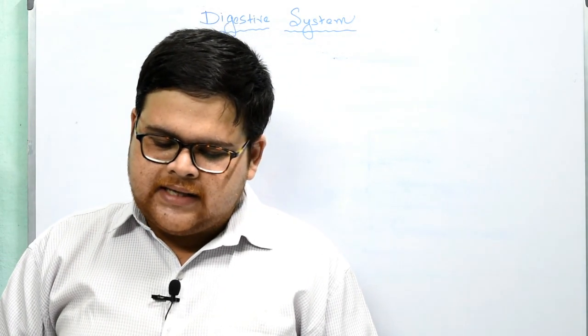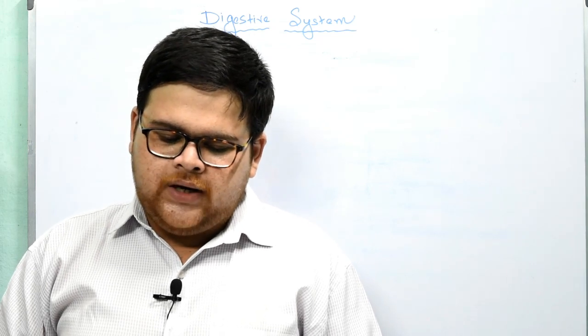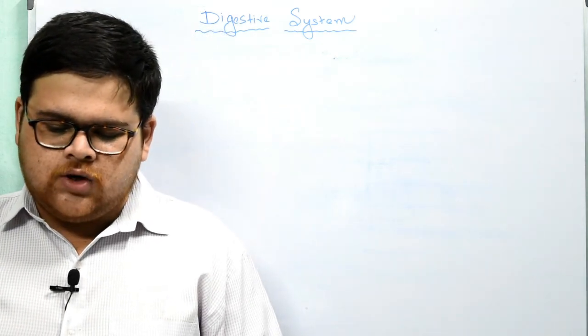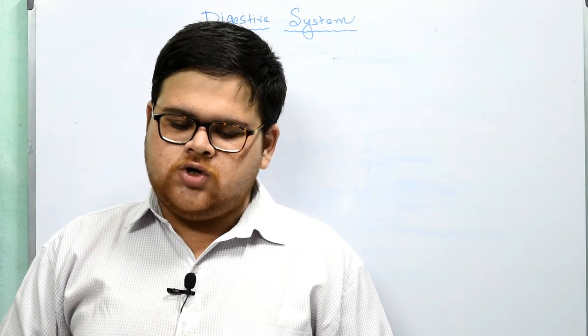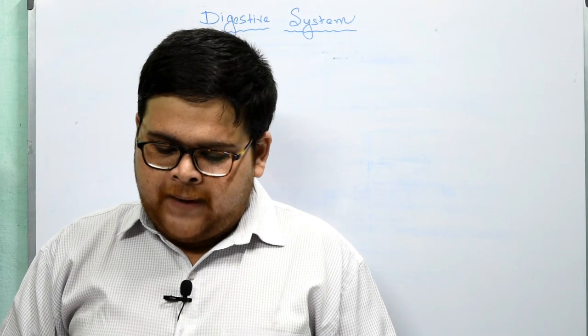Now see, saliva is very slightly acidic, with a pH of 6.8, a fluid containing about 99% water, salts, mucus and an enzyme called salivary amylase, also called ptyalin.